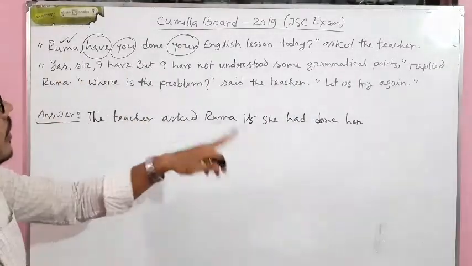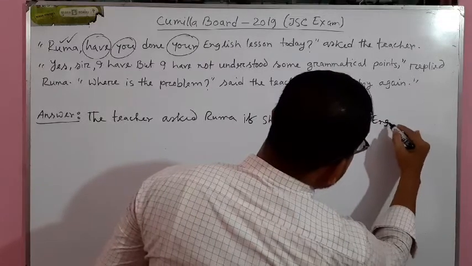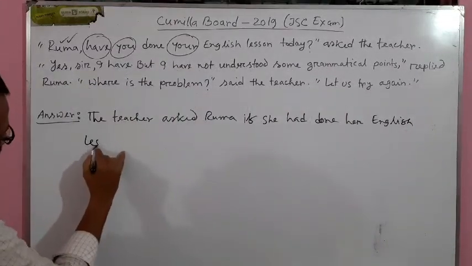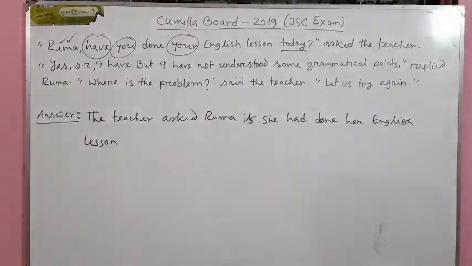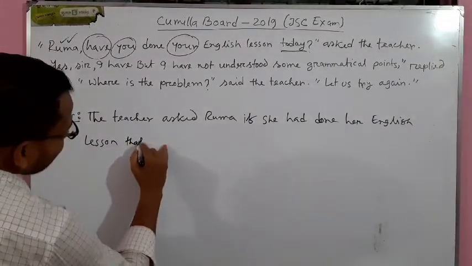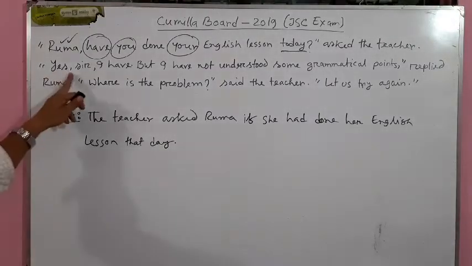If she had done her English lesson, which will remain unchanged. Instead of "today", we have a specific term, we all know this. Instead of "today", we have to write "that day".